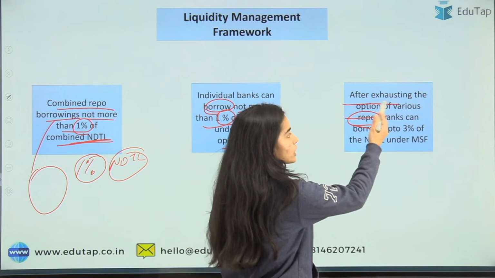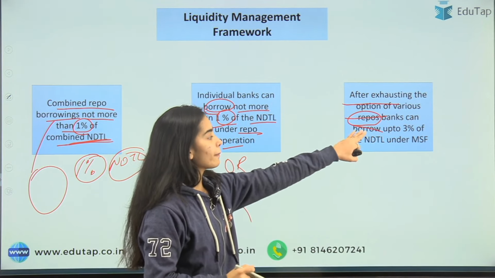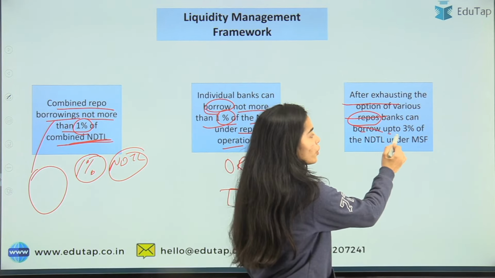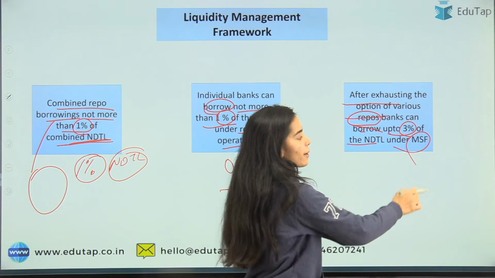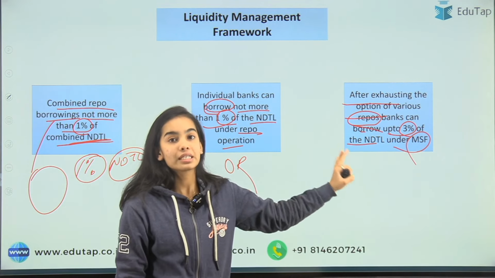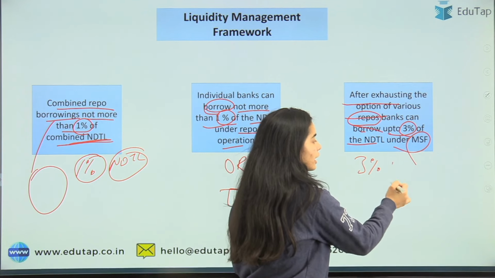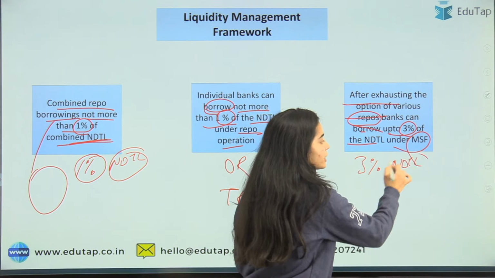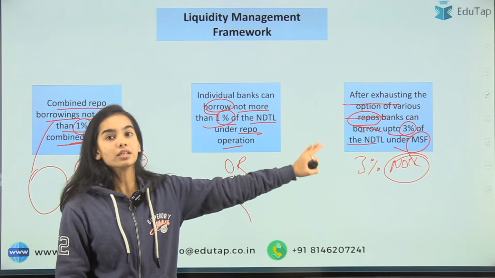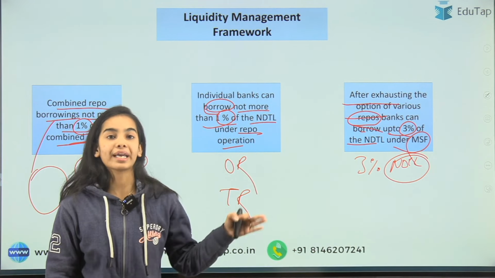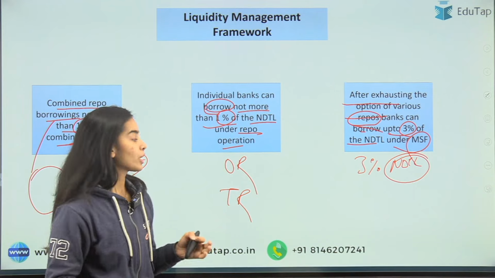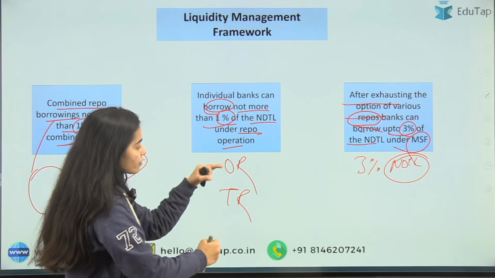So after exhausting all the options of repos, the bank can borrow 3% of the NDTL under the MSF. So under the margin standing facility also there is a 3% limit of the NDTL. Okay, that 3% of the NDTL can only be taken under the MSF, because RBI cannot infinitely give the money to all the banks. In this, 1% is also divided into two parts.